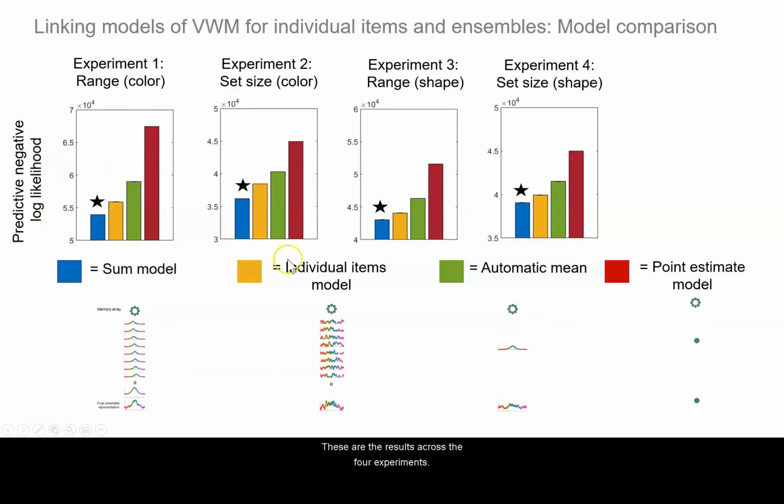So these are the results across the 4 experiments. And there are error bars here, but they're small, so hard to see. So what matters are not the actual values, but the ordinal relationship between bars, and in particular which bar is the lowest. As you can see across all 4 experiments, the sum model has the highest predictive accuracy, meaning it's the best performing model.